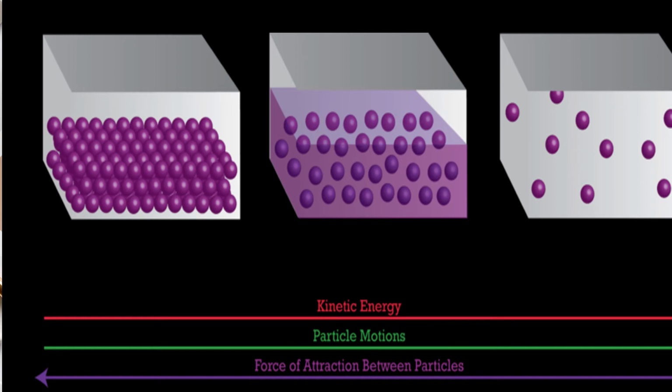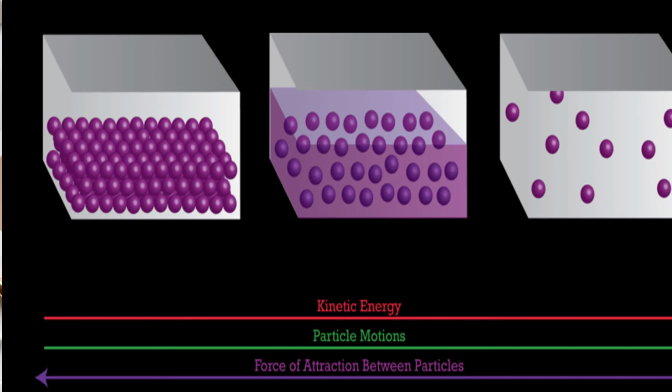We have already said convection means the rising of hot air and the downward movement of cold air. But in solids the molecules are tightly packed, so it is not possible. So convection is done only in liquids and gases.